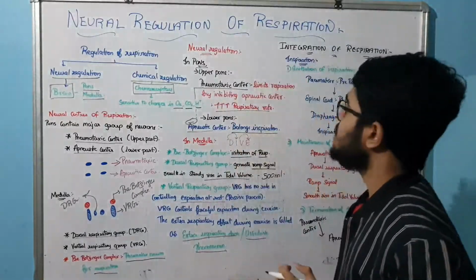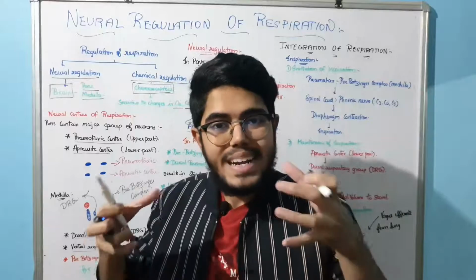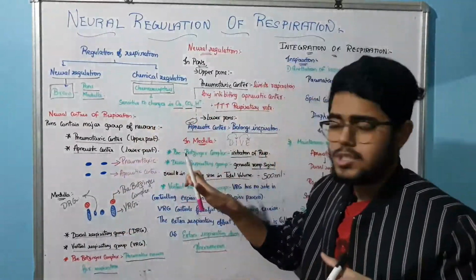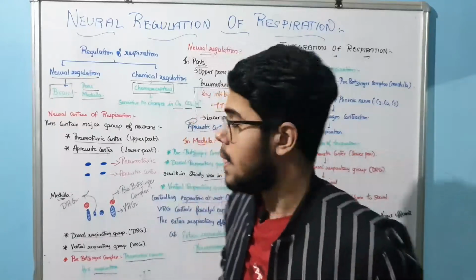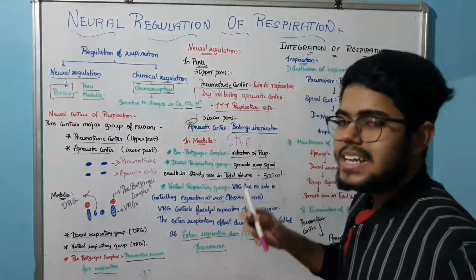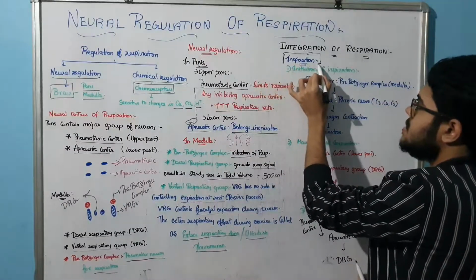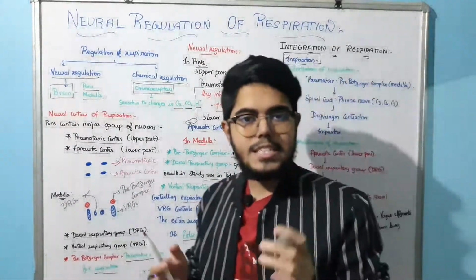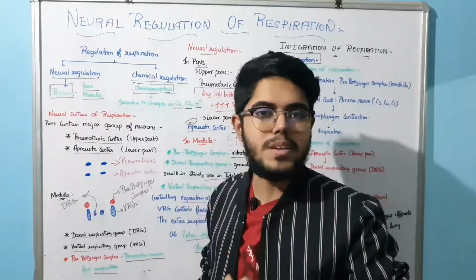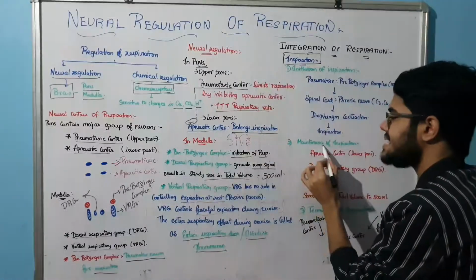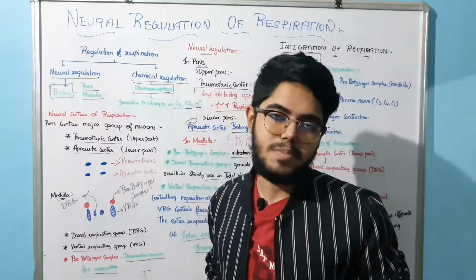Now we will see about integration of the respiration. So we are going to integrate all those complexes or centers. Listen carefully. Integration of the respiration. First is the inspiration. What is going to happen? We are going to divide inspiration into three types: initiation of the inspiration, maintenance of the inspiration, and termination of the inspiration.